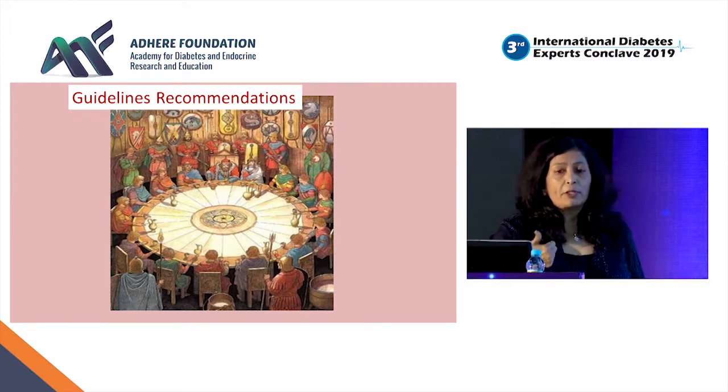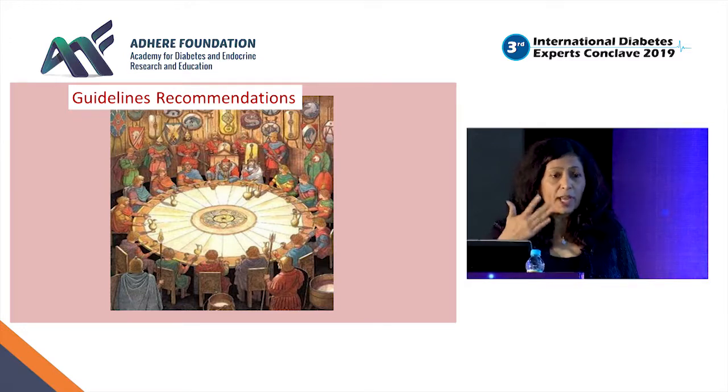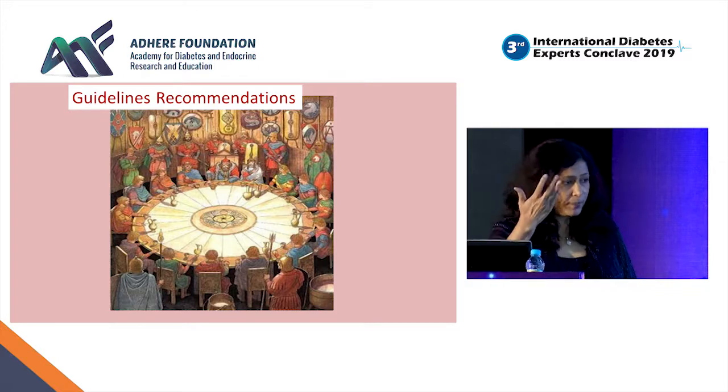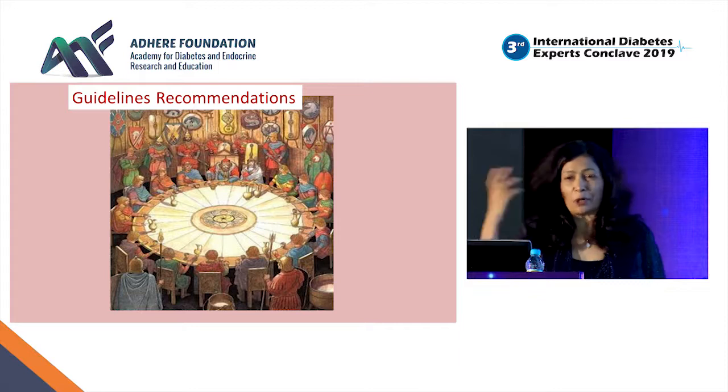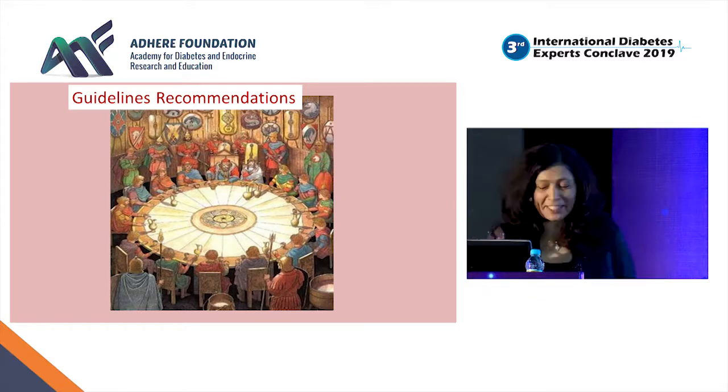I remember I was a part of the 4th international recommendation, which happened almost after 15 years. Then the HAPO came, then the 5th recommendations came. So these recommendations are not like SGLT2, which come every 6 months, but we need to have our own thoughts when we are treating these young girls.